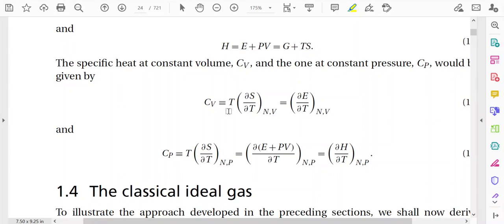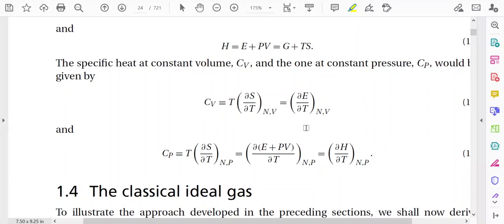Now the specific heat CV is expressed as T into ∂S/∂T, and T into ∂S/∂T can be written as ∂E/∂T. So specific heat CV can be found either from the expression of the entropy or from the expression of the energy.